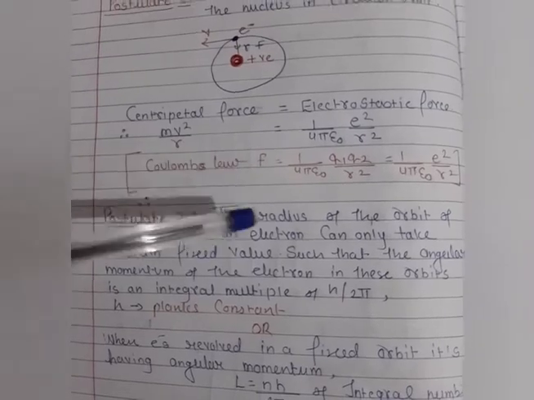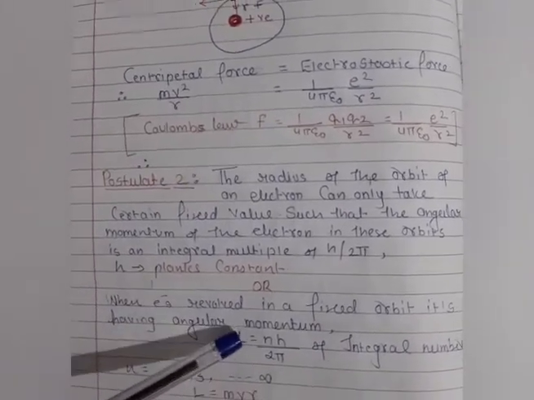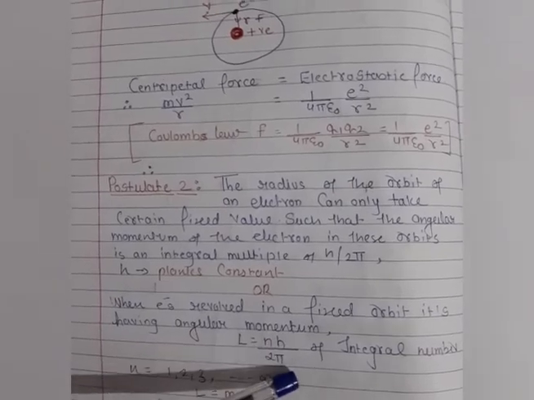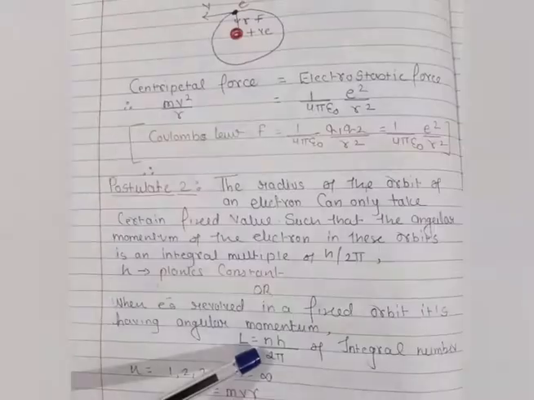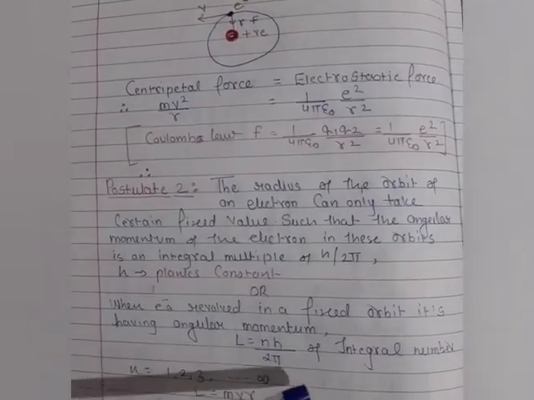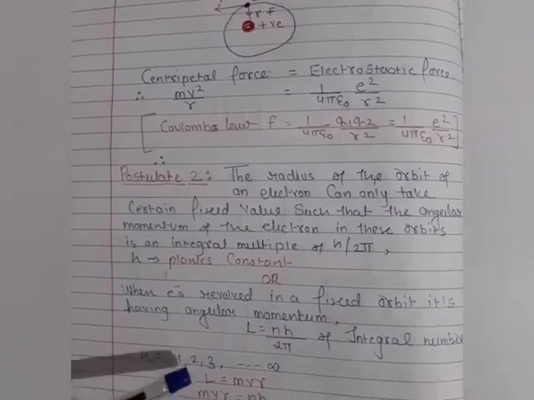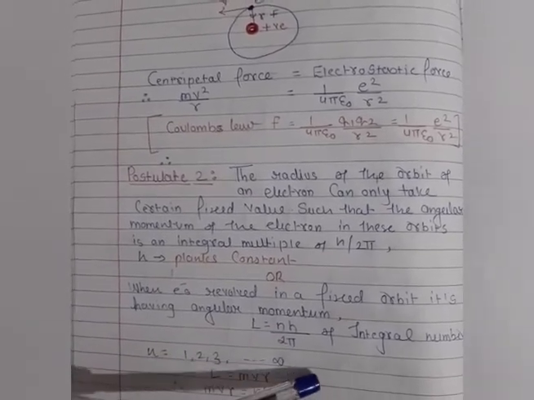So here you can see L is equal to nh upon 2 pi. It means angular momentum is equal to an integral multiple of h upon 2 pi, and the integer n is nothing but the positive integers 1, 2, 3 up to infinity.